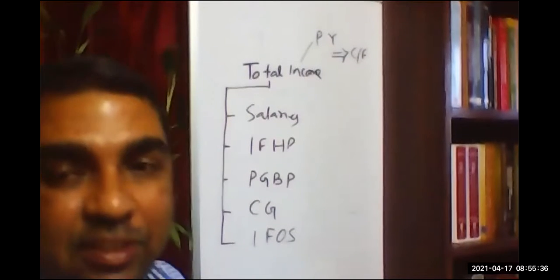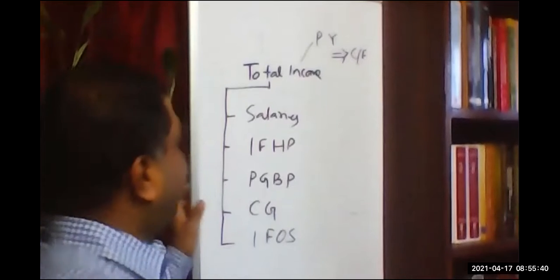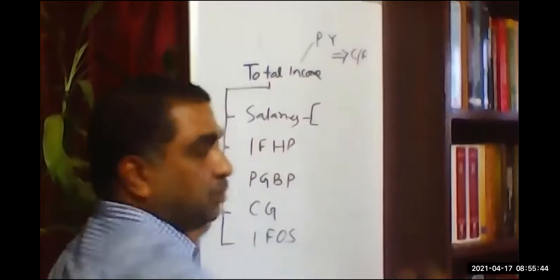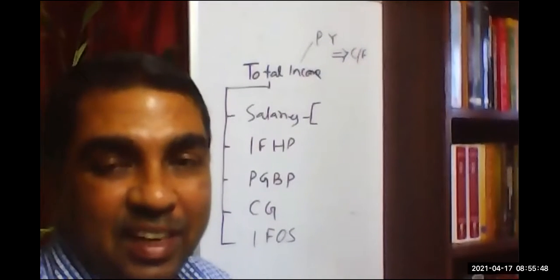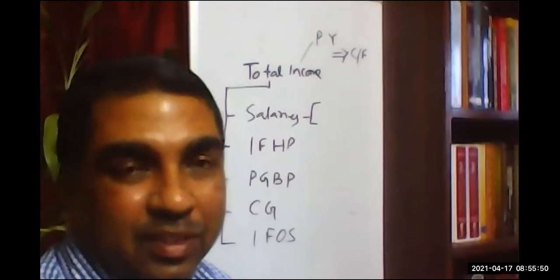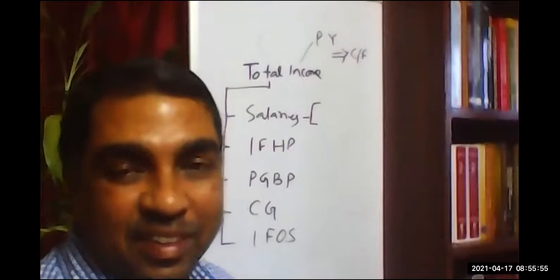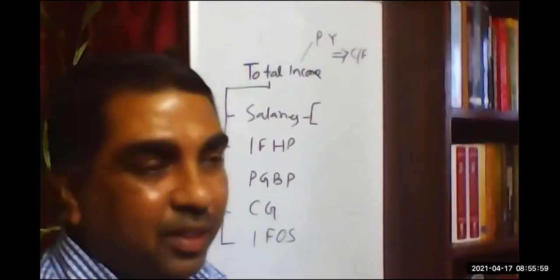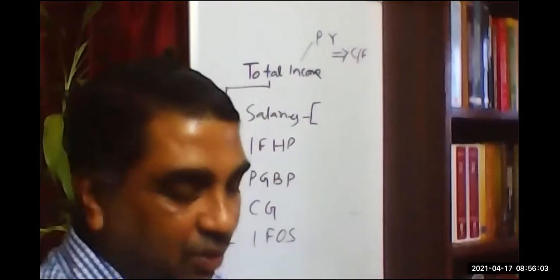When these are the heads, there might be many sources. Many sources means, is it possible that one may receive salary from more than one source? That means from company A he can receive salary, from company B he can also receive salary. Is it possible or not? Yes, sir, it is possible. In many ways, it is possible. Many situations we can think of.